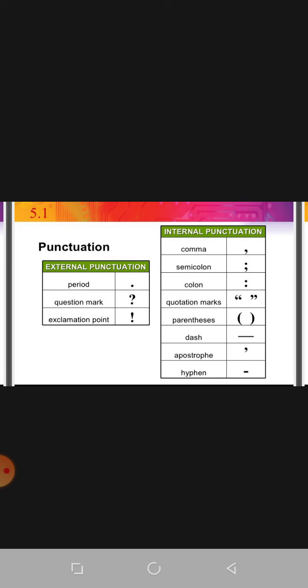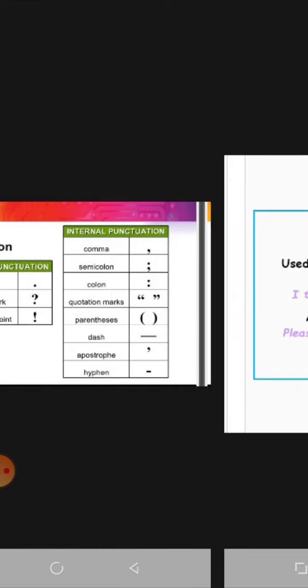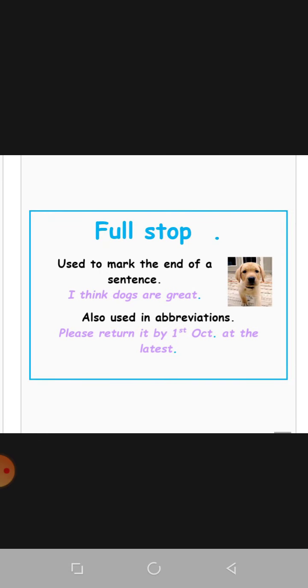You can see the little bit difference between dash and hyphen. Dash is double in length comparatively to hyphen. Okay, this point is remembered to you. Let us start from external punctuation marks. Number 1, full stop. Full stop is used to mark the end of a sentence.